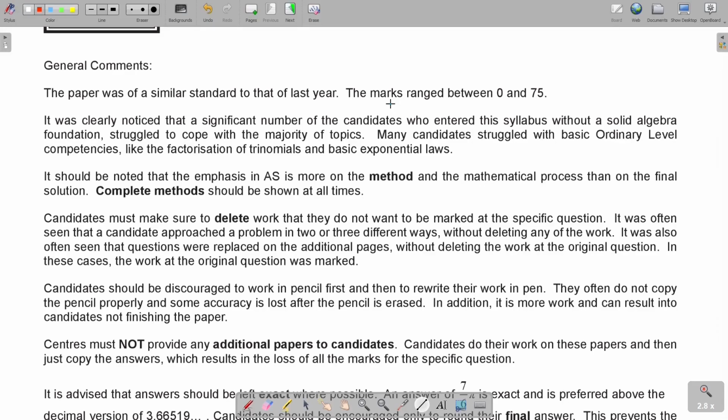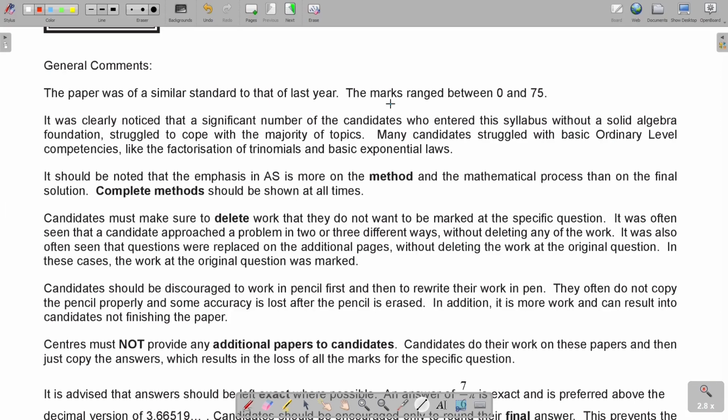Algebra is the key, it's the basics, and you conquer it actually in ordinary level. Many candidates struggle with basic ordinary level competencies like factorization of trinomials, very important. So if you are still struggling with it, go back to ordinary level and first go and conquer it before the examination. And the basic exponential laws, which you will also see in ordinary level.